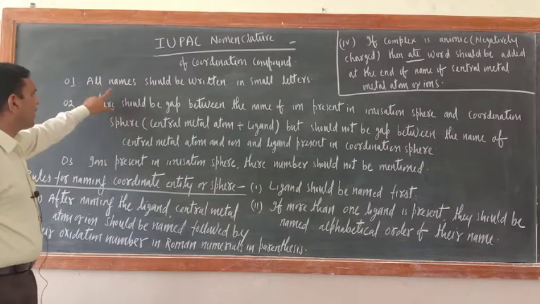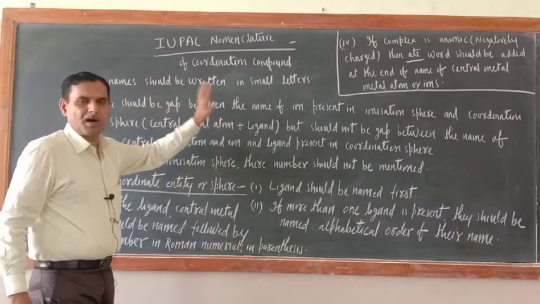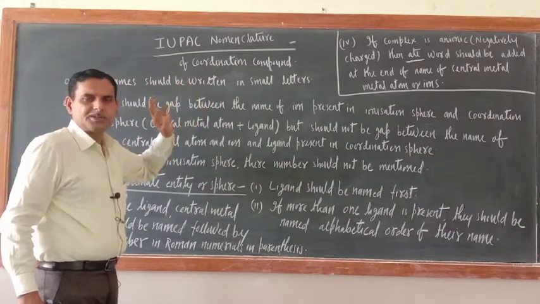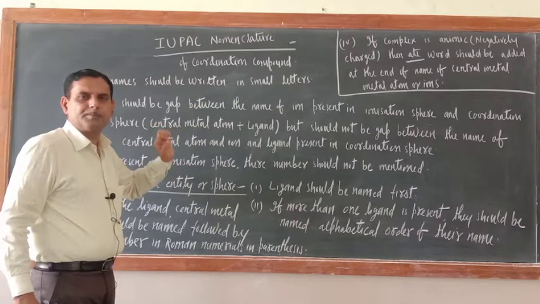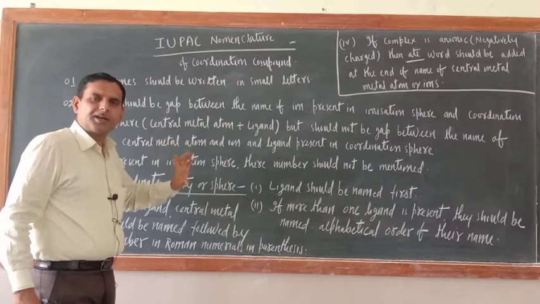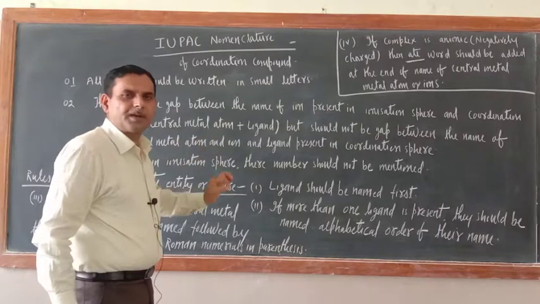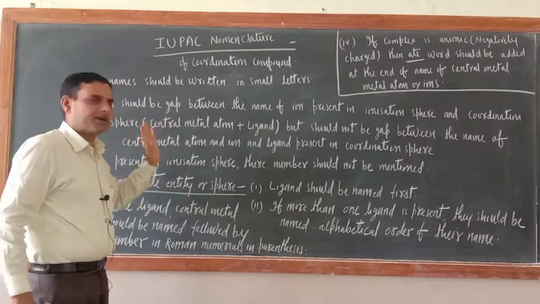First rule is all names should be written in small letters. That is the first rule. Means coordination compound names should begin with small letters only. Even the first letter should not be capital. It should be in small letter only.